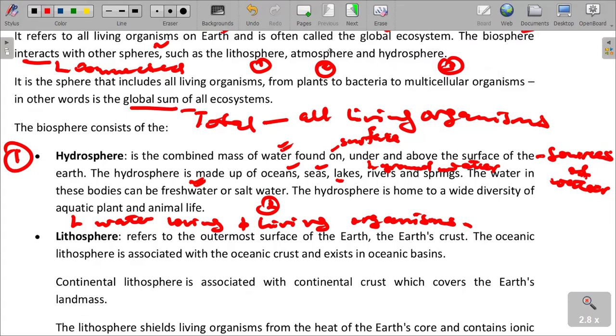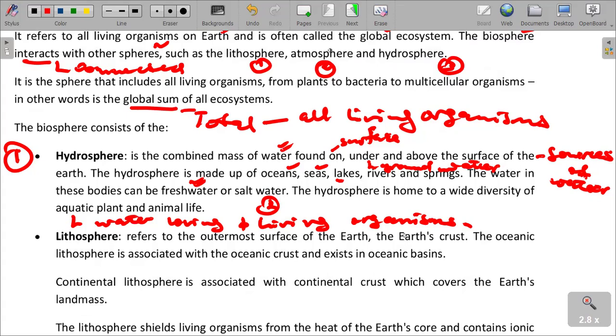We talk about all the organisms that live in water, in their various sizes. So the hydrosphere is home to a wide variety of organisms, a diversity of organisms that inhabit water. We have plants, we have animals.